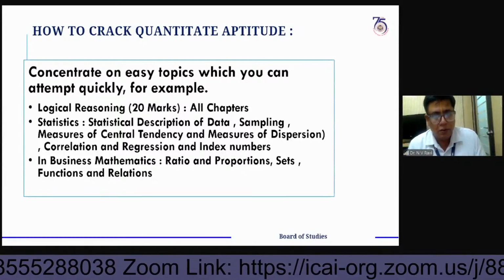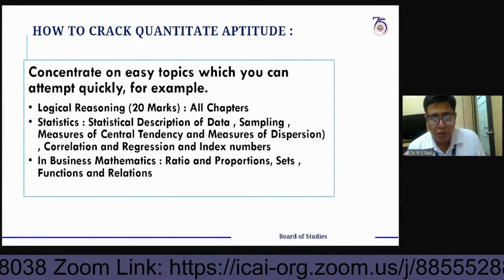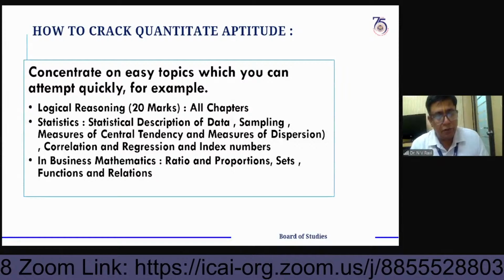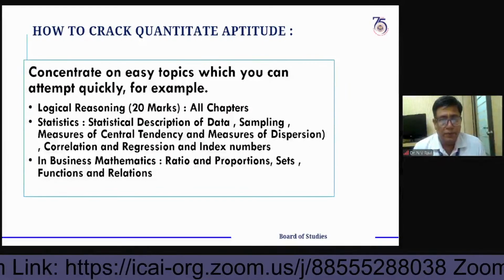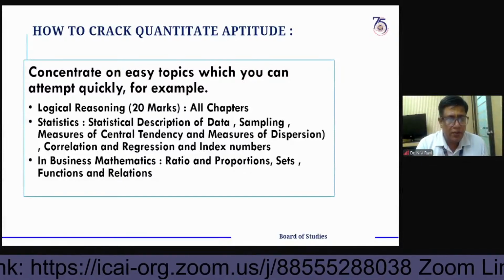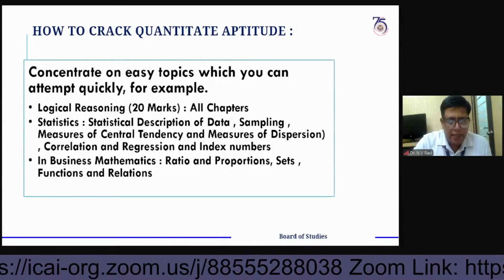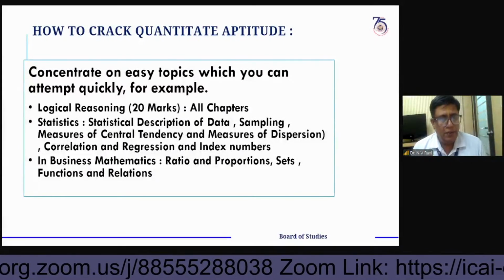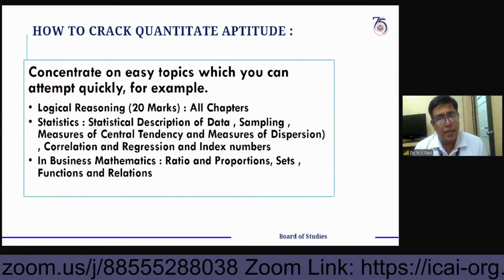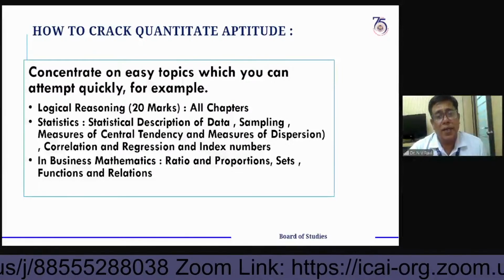Certain questions may be wrong, but that is left to the institute. If anything is wrong, the institute will take care. Why are you worrying about that? The rest of the questions, at least 80 to 90%, are simple and based only on the study materials. You can easily attempt them. Am I right?